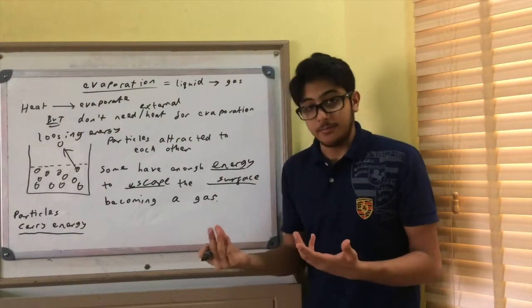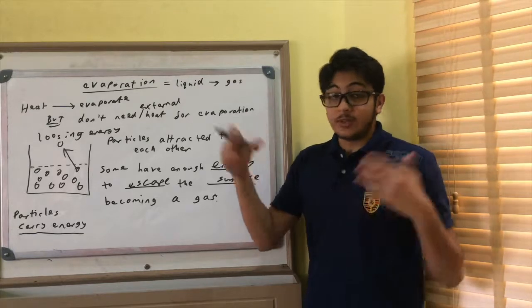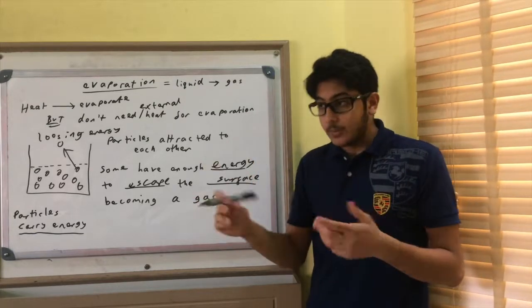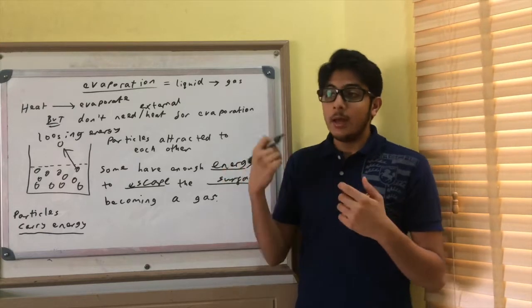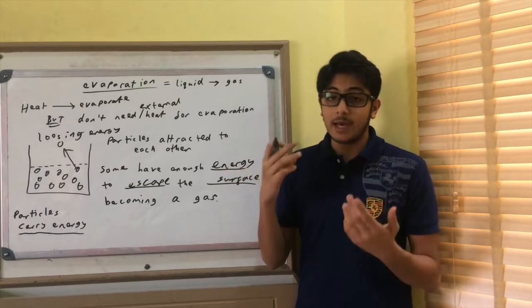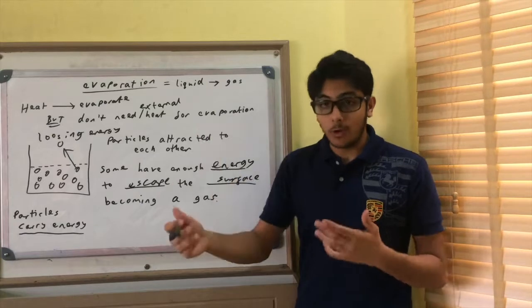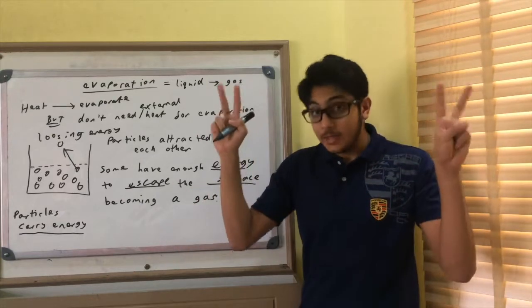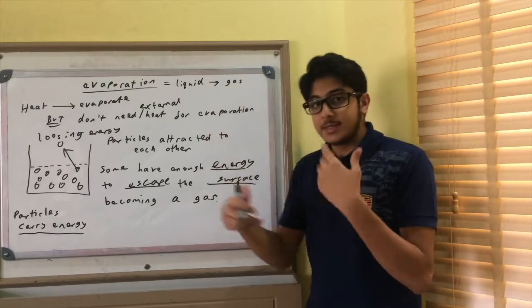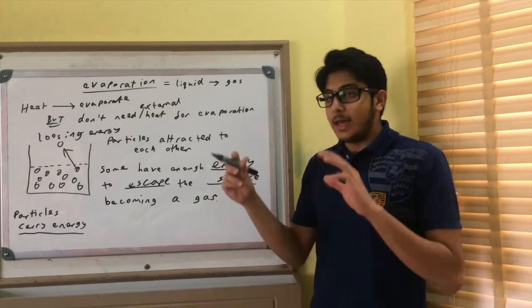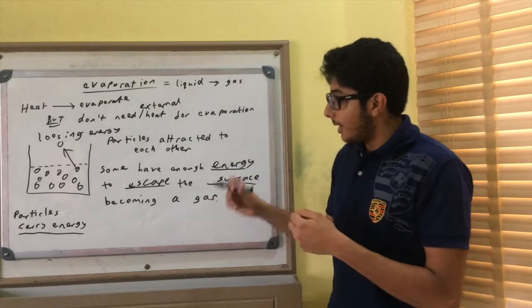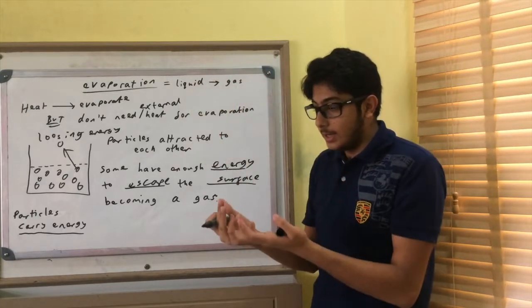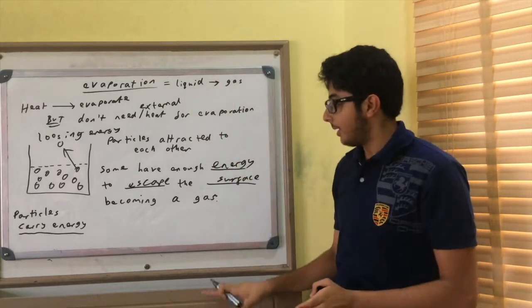Think of this example. I'm having a party, and each guest represents a particle. Usually, parties that have more guests are more wild, more fun, more energy. But as guests start leaving, the energy of the party decreases. It becomes less fun, less wild, so the overall party has less energy.